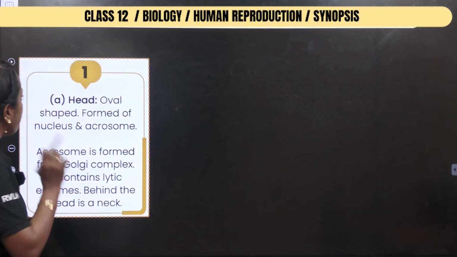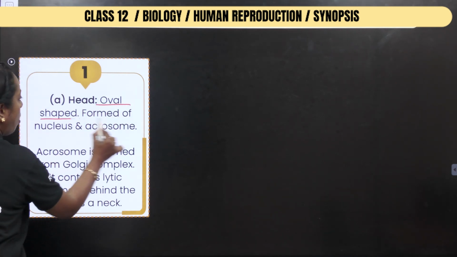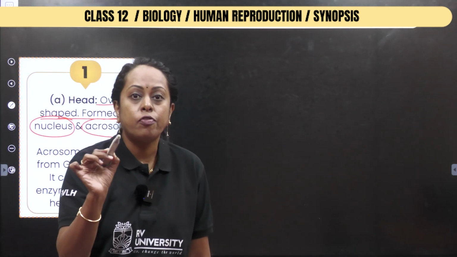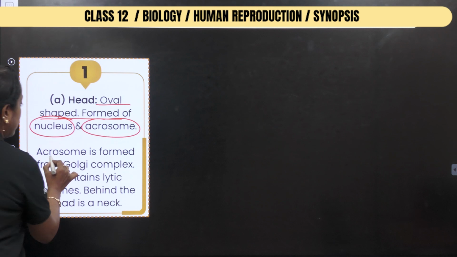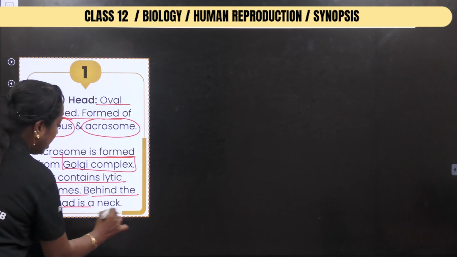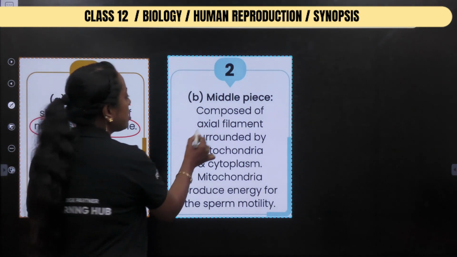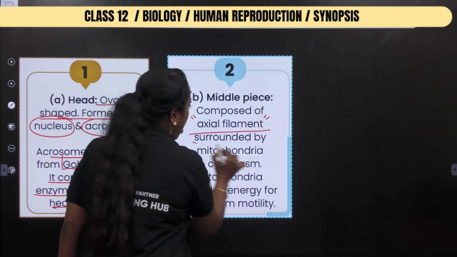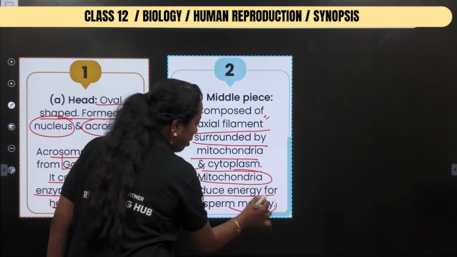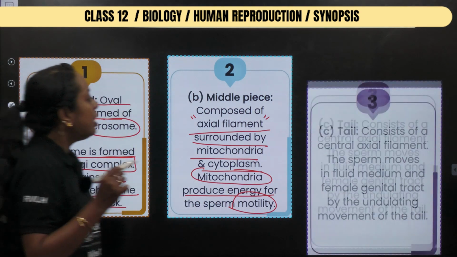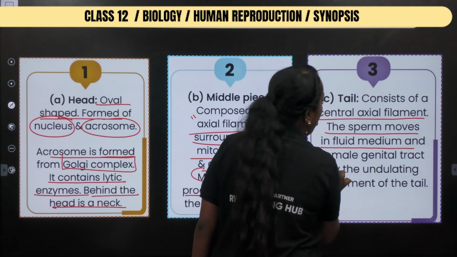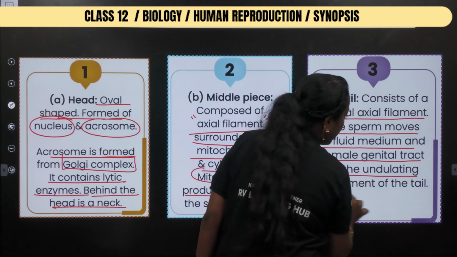The head is oval shaped, formed of two parts, nucleus and acrosome. The acrosome is formed from the organelle known as the Golgi complex. See, I have mentioned it here itself, and it contains lytic enzyme. Behind the head is the neck region. Next, the middle piece is composed of what? Axial filament, surrounded by mitochondria and cytoplasm. The mitochondria's main work is to provide energy for what? Sperm motility. Next, the tail consists of a central axial filament. The sperm moves in the fluid medium and the genital tract by the undulating movement of what? Of the tail.